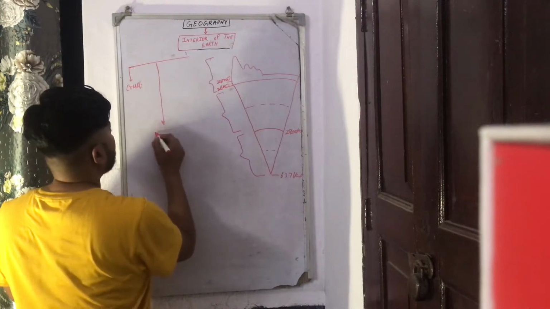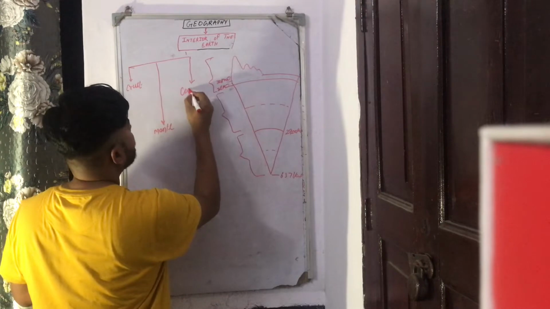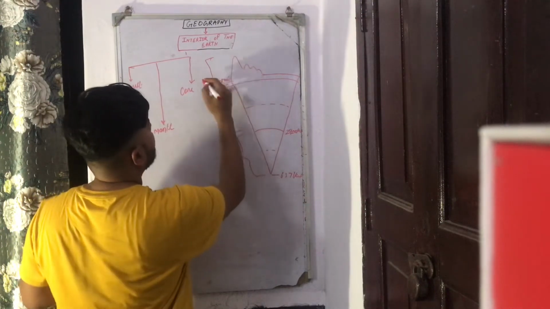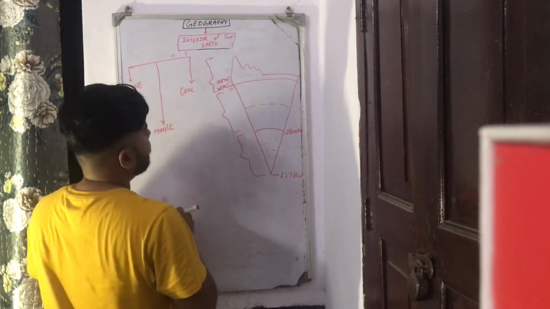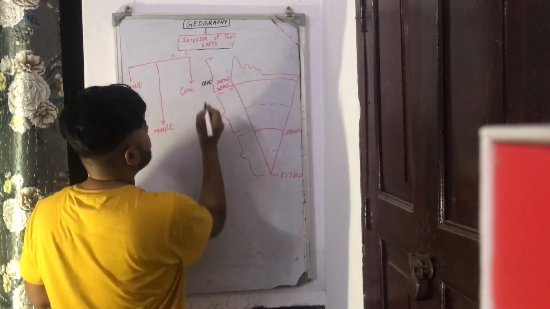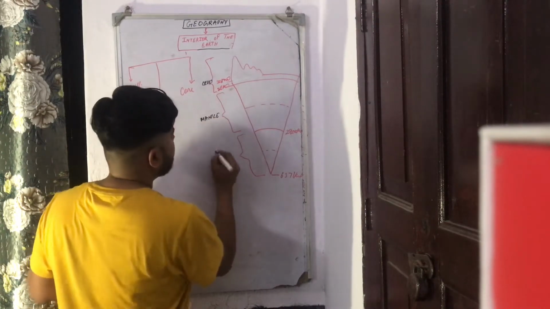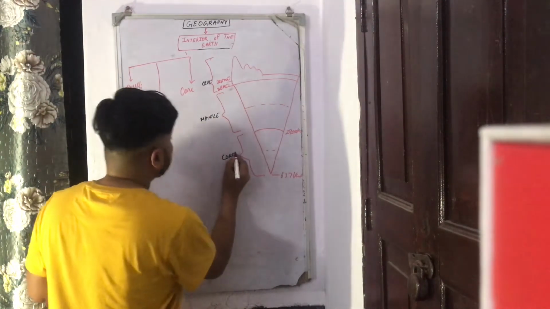The second layer we call the mantle, and the third layer we call the core. So this part is the crust, this one is the mantle, and this one is the core.